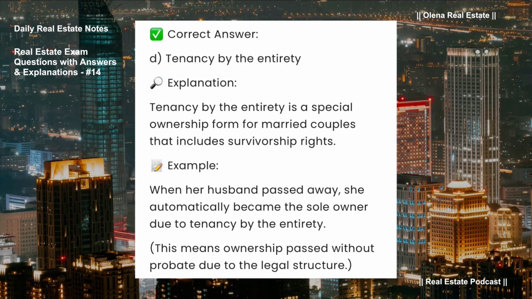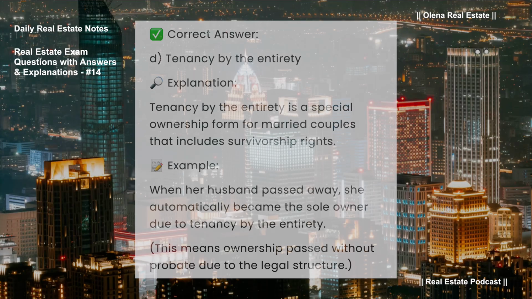Tenancy by the entirety is a special ownership form for married couples that includes survivorship rights. For example, when her husband passed away, she automatically became the sole owner due to tenancy by the entirety. This means ownership passed without probate due to the legal structure.